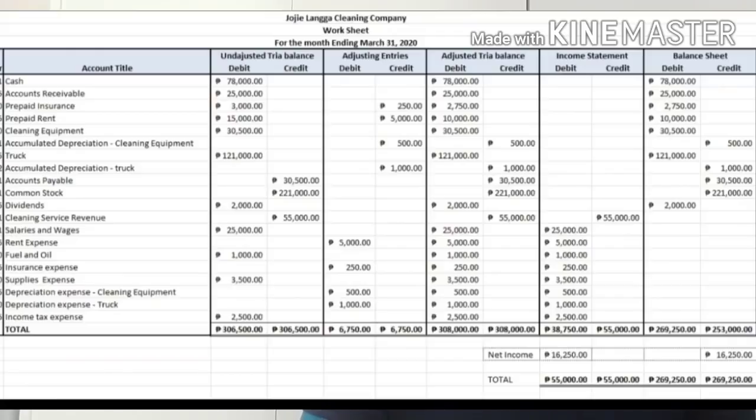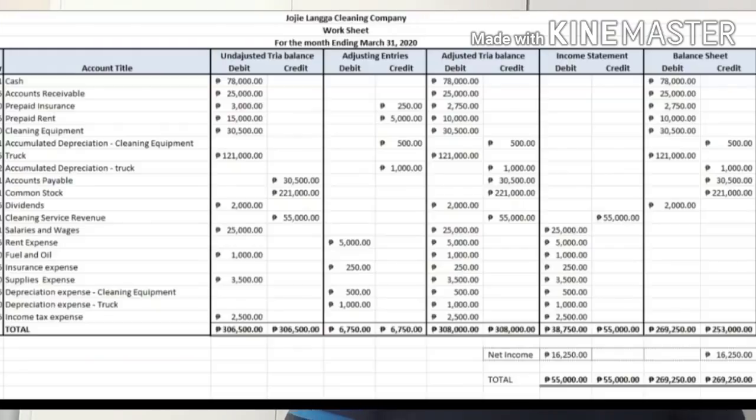So our second adjusting entry is debit depreciation expense, cleaning equipment 500, and credit accumulated depreciation, cleaning equipment 500. So we put here debit 500 depreciation expense and credit accumulated depreciation cleaning equipment 500.